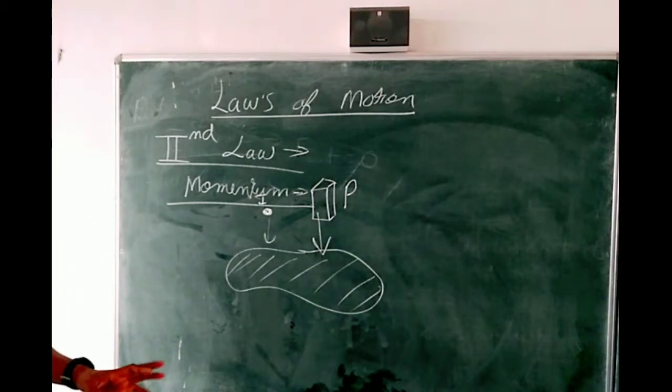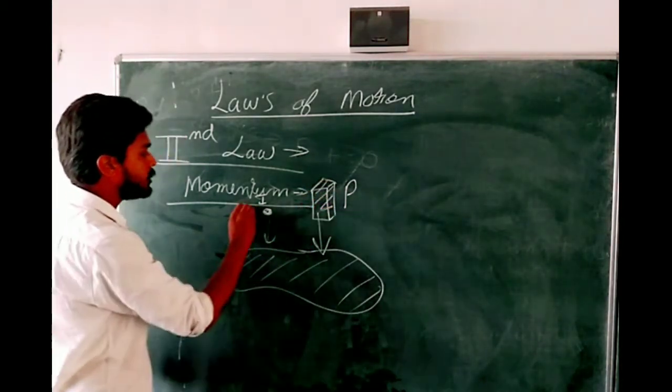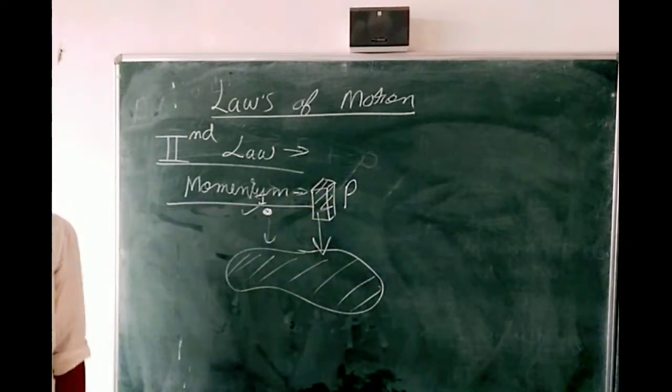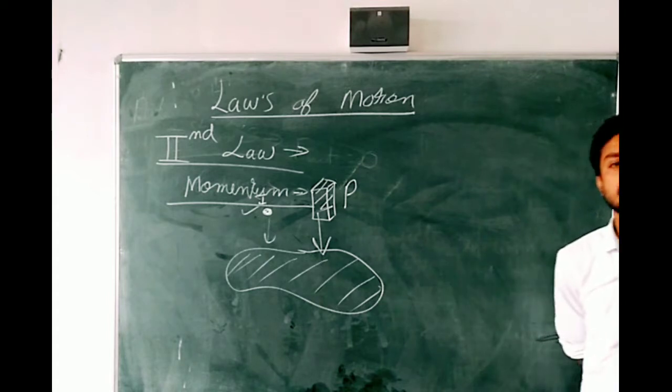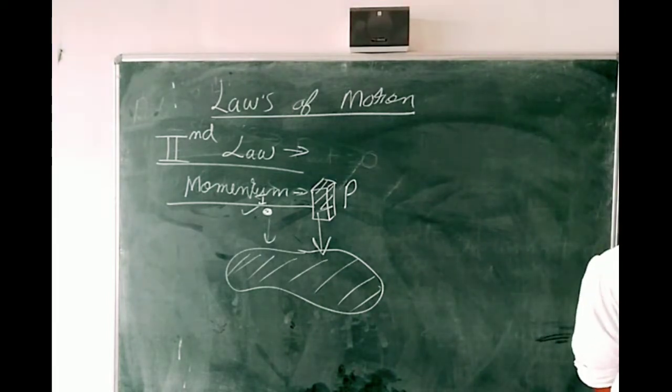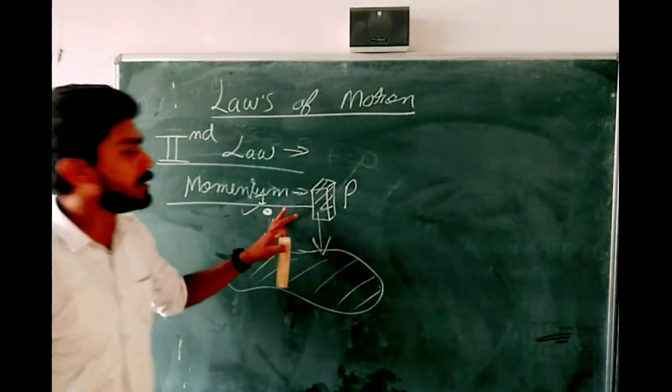I am asking you, which one will be able to break the glass? This small chalk or this duster? Duster. Why? Because duster is heavier than the small piece of chalk. Very good answer.